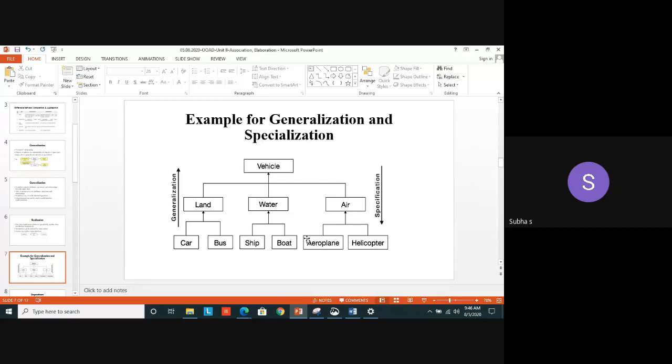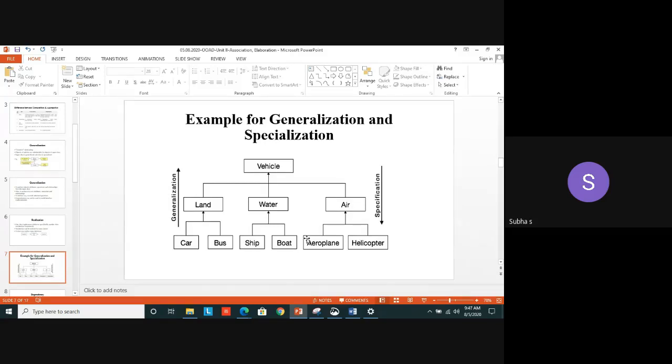This is a simple example generally. I mentioned the doctor. An MBBS doctor, he can be a specialist, ENT specialist or anything. Like that, here I have mentioned some other example, vehicle. Left side, we can see the entire diagram first. We are mentioning vehicle as a class. In general, I have mentioned vehicle. That vehicle can be what?